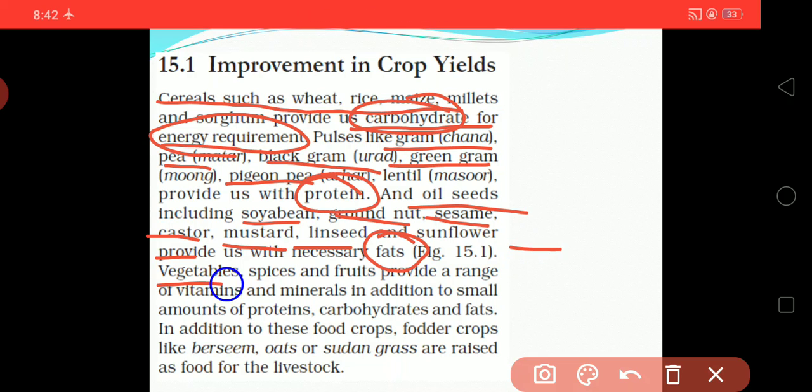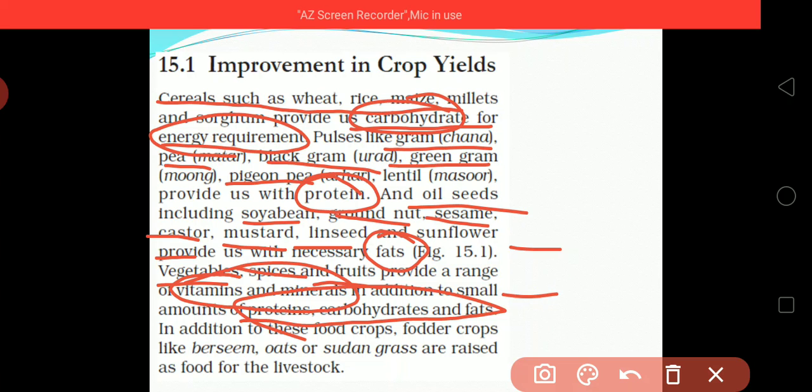In the same way, vegetables, spices, and fruits provide us a range of vitamins and minerals, in addition to small amounts of protein, carbohydrate, and fat. So these are the major nutrients which we get from different things.